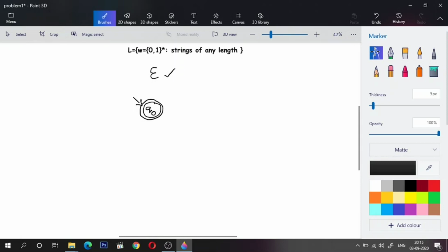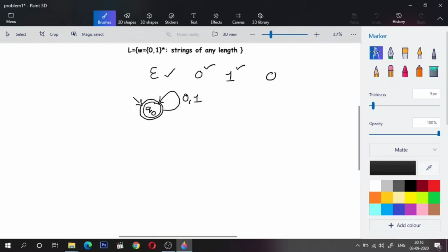Now let us improvise. What if I encounter 0 or 1? This is a string of length 1. Is it valid according to the definition? Totally true. So 0 should be accepted, 1 should also be accepted. So what do I need to do? Do I need a separate transition to a different accepting state? Not necessary. I'll have a self loop on the same state. So Q0 upon 0 or Q0 upon 1, I'll remain in Q0, which is accepting.